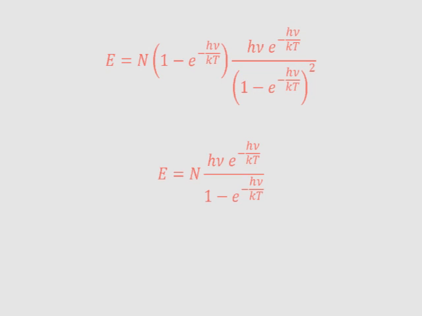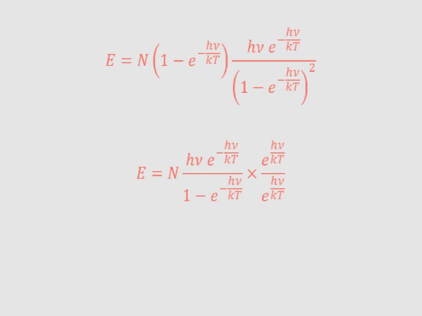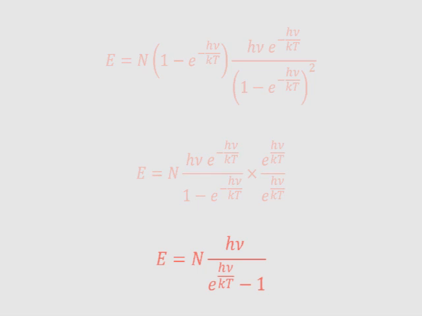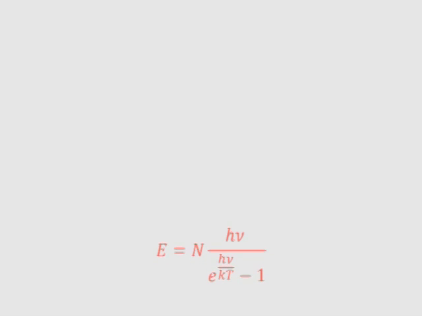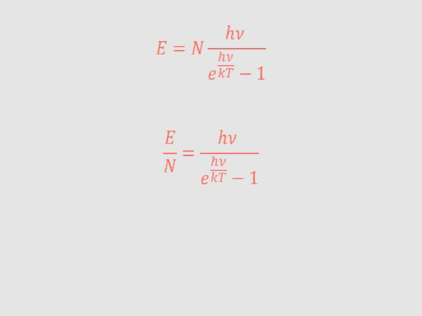We can make the equation look even simpler if we multiply it by 1. But instead of just multiplying it by 1 over 1, let's multiply it by this fraction. This fraction has the same thing on the top and the bottom, so it really is equal to 1. But when we multiply by it, it makes our equation look much simpler, because terms in the equation will cancel out. So since there are n particles, the average energy per particle is the equation we just got divided by n, which finally gives us our result.